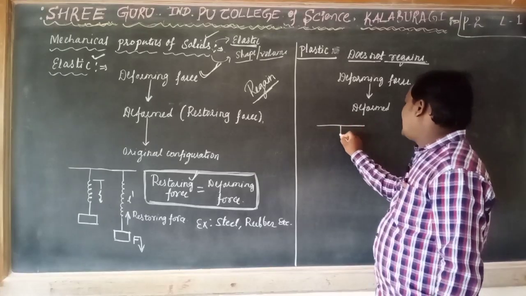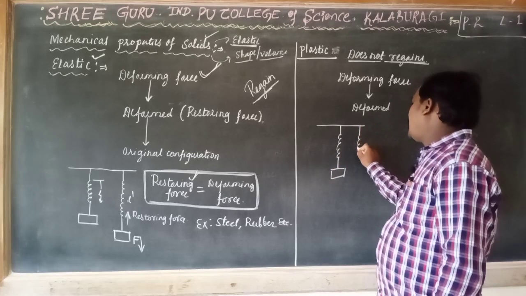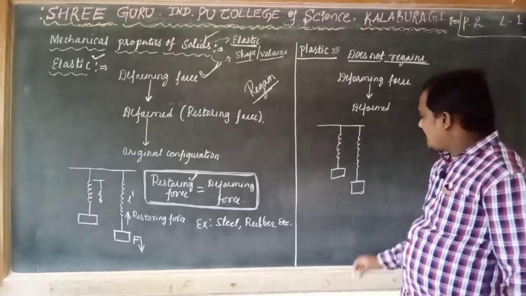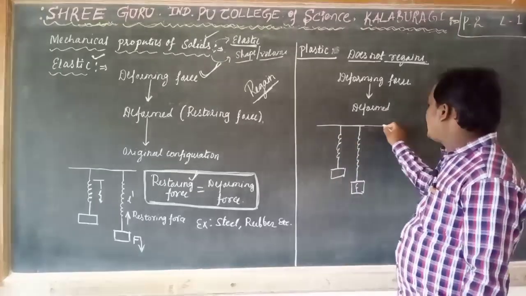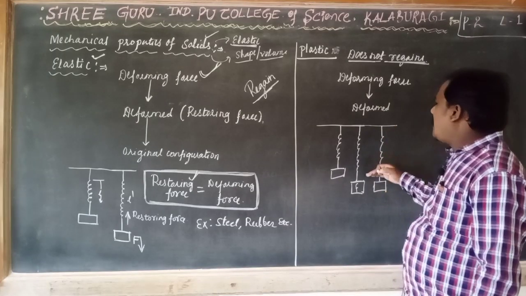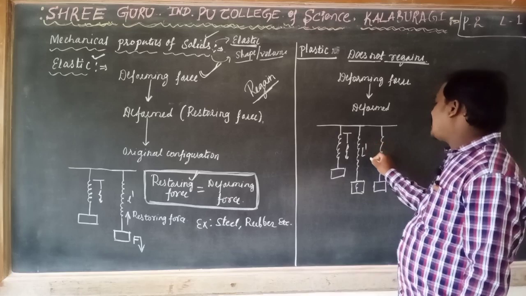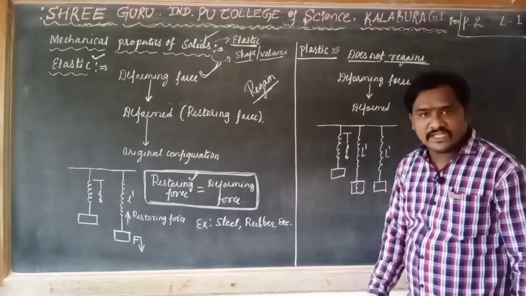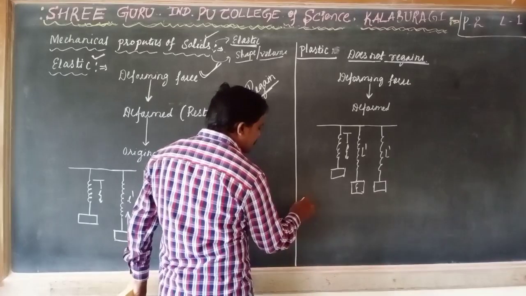Let us consider this is one type of spring. We applied a certain force. After applying the force, the spring increases its length. But on removal of this force, the body will not come back to its original position. It may attain the same equilibrium or less as compared to the initial length. This is the original length, this is the change in length, and this is also a change in length, which does not regain as compared to the initial. Example, we can consider paraffin wax.